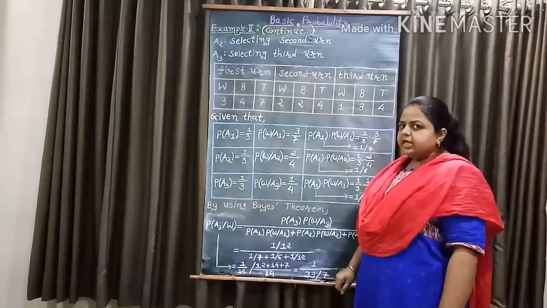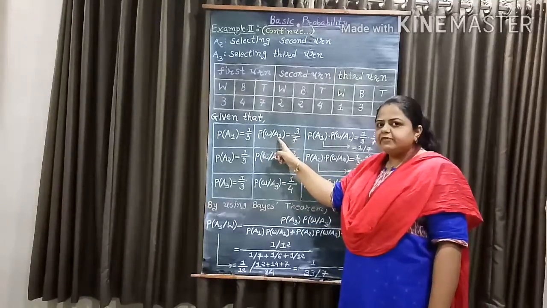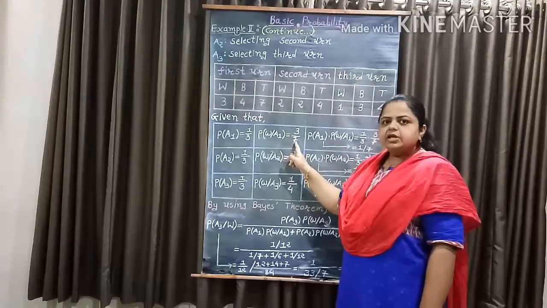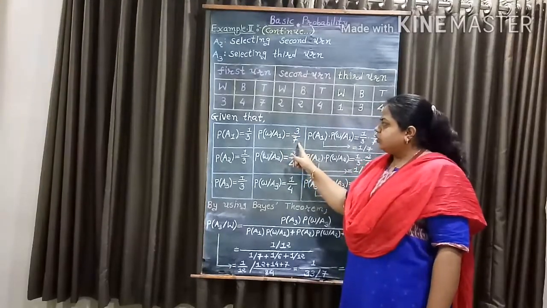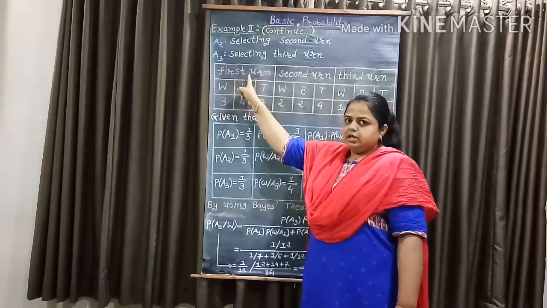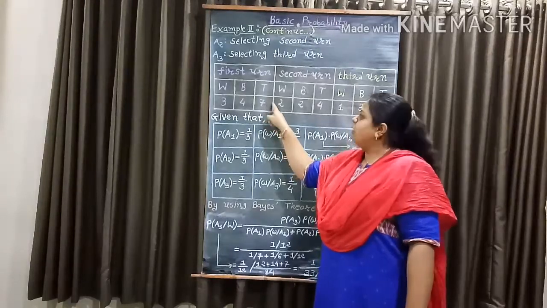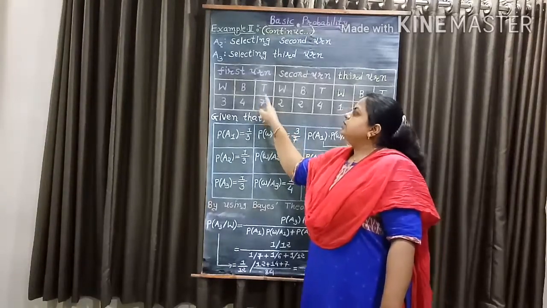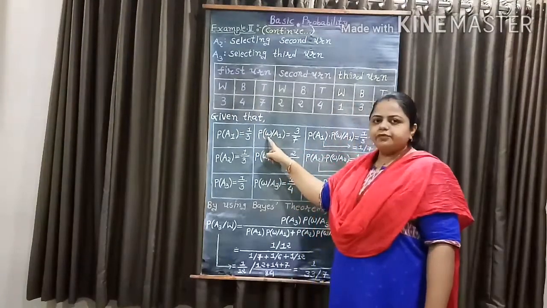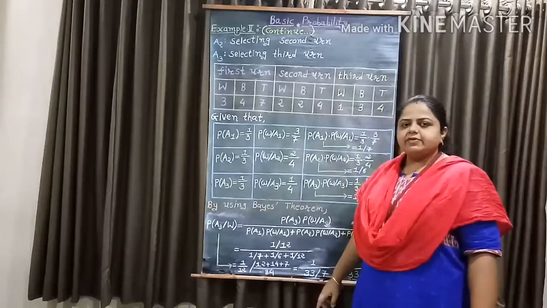Also, here we have probability of W given A1 equal to 3 by 7, because we have a total of 3 white balls in the first urn and the total number of balls is 7.